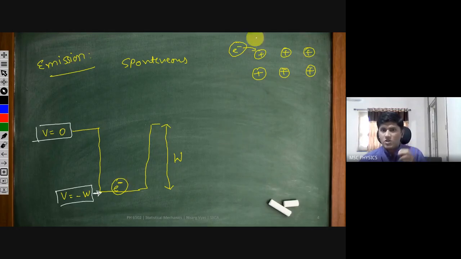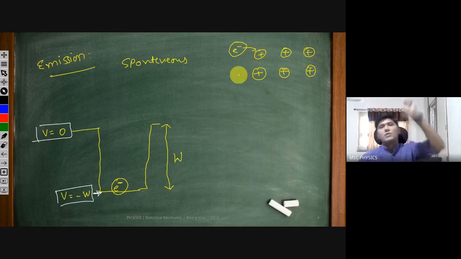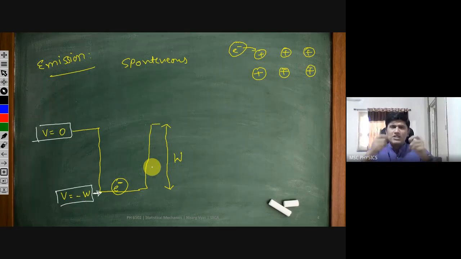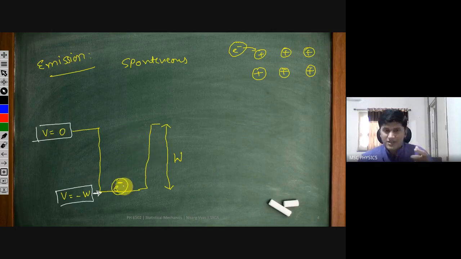We are not considering free electrons here; we are considering that all the electrons are bound. One of the electrons sitting inside this well, because of the attraction from all the positively charged particles, wants to come out, and we have to provide it some energy. That energy should be greater than this W. We are providing this energy using temperature. We are going to increase the temperature of the filament. That's how the electron will gain energy, and the energy gained due to temperature should be greater than this W. That's our mission.